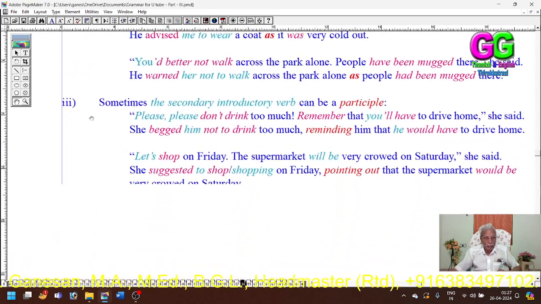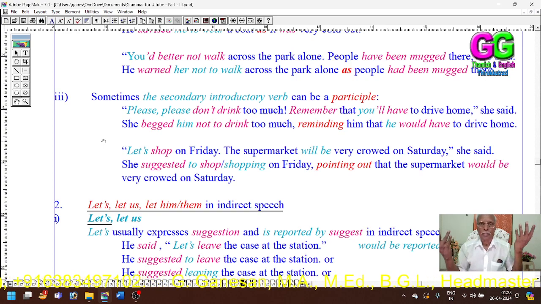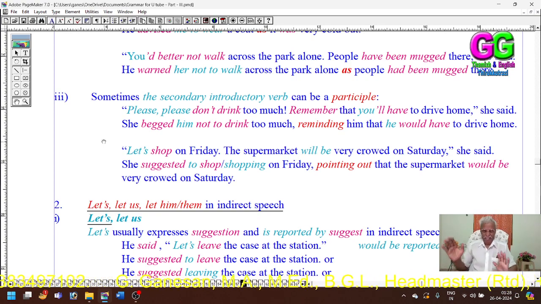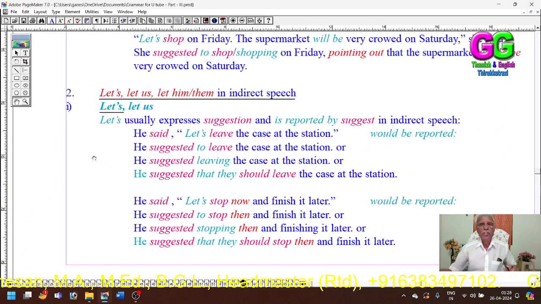In the third one, instead of the secondary reporting verb, we can use a participle. A participle can be present or past. All these three we got the same, in the mixed type.